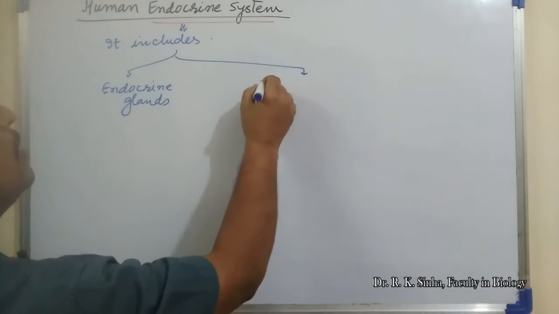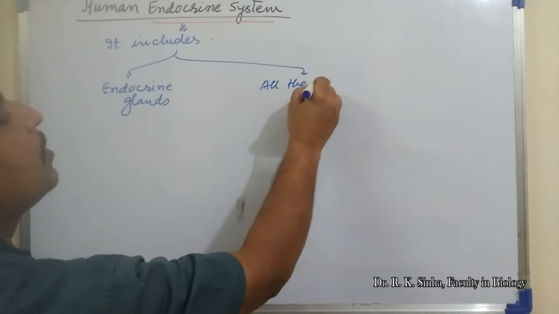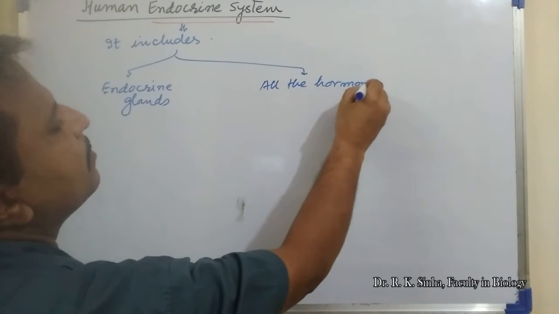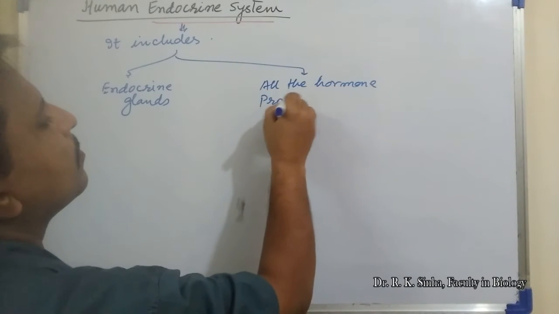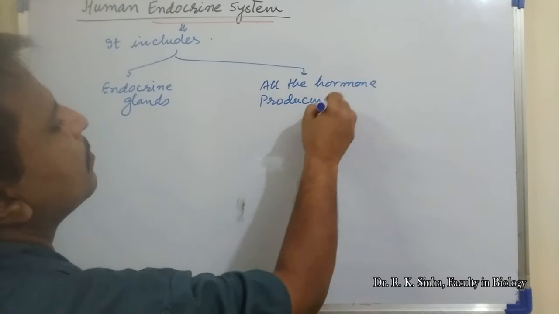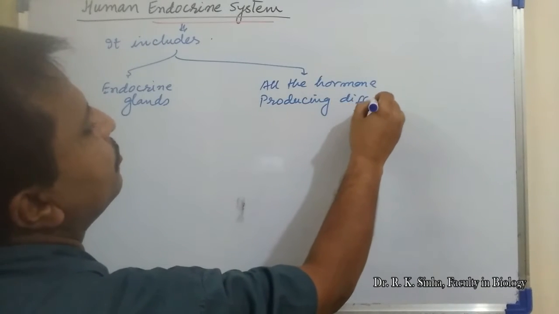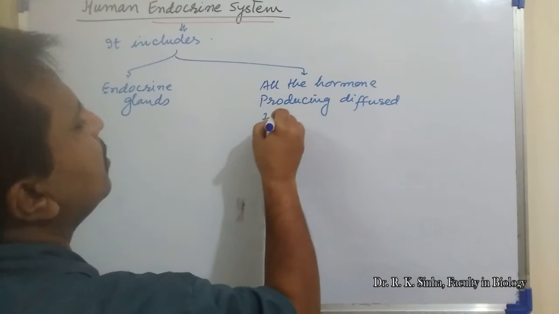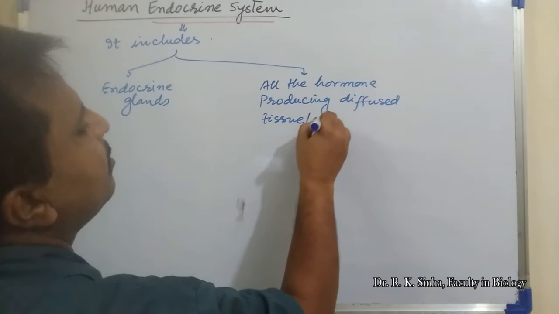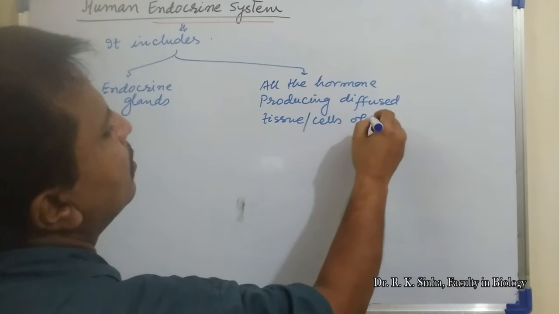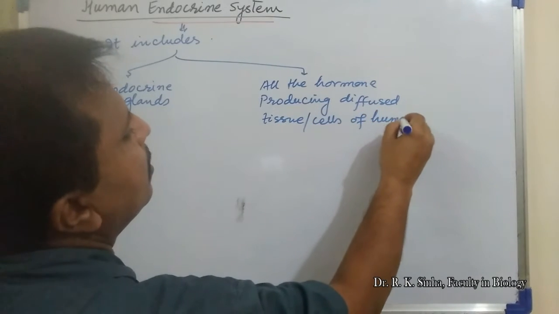means all the hormone producing diffuse tissue or cells of the human body.